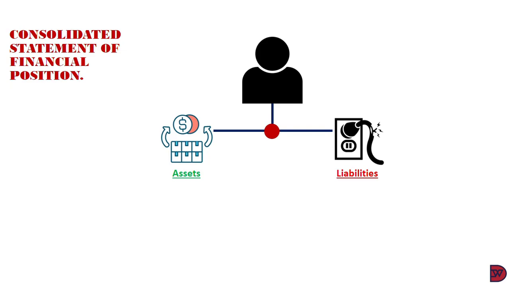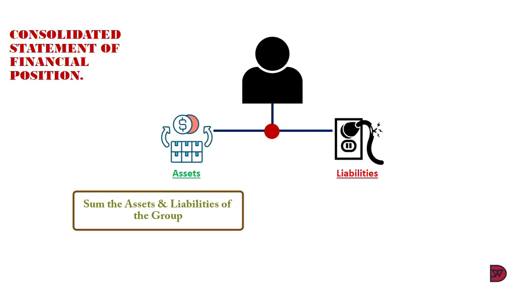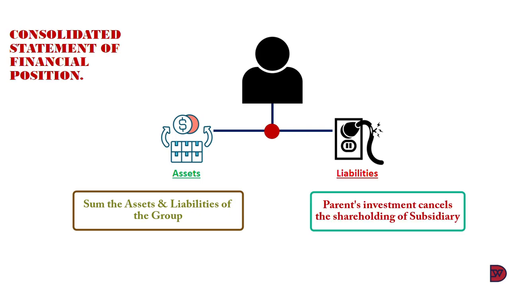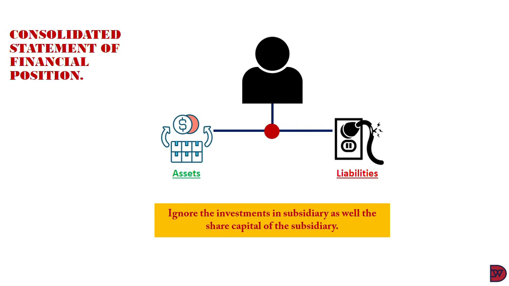The parent company records the purchase of the share capital as an investment in subsidiary in its statement of financial position. This investment remains at its historic cost. Upon consolidation, the assets and liabilities of the companies are added together, and the investment in subsidiaries is cancelled out by the shareholders' funds of the subsidiary company. So only the share capital of the holding company remains in the consolidated statement of financial position.